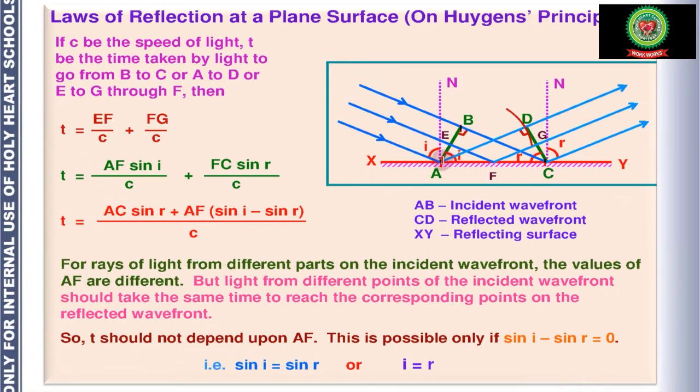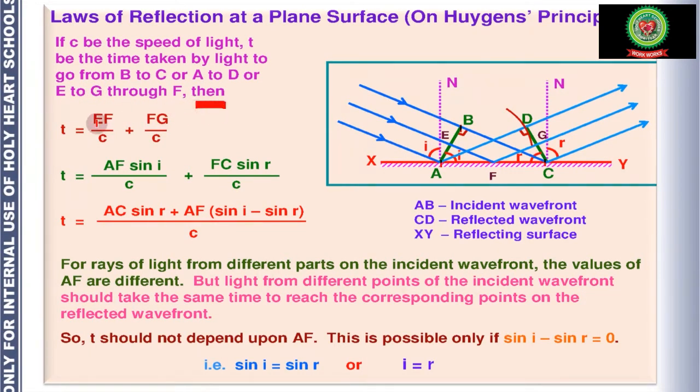Because here light has to travel a longer distance from A to D. Here light has to travel a distance of B to C. But here the distance is less, but light is traveling, it is reflecting back. That's why the time will be the same. So T is the time taken by the light to go from B to C, or A to D, or E to G through F.